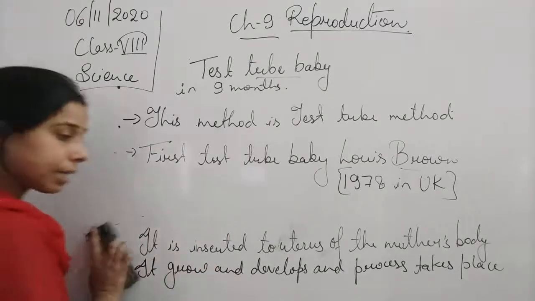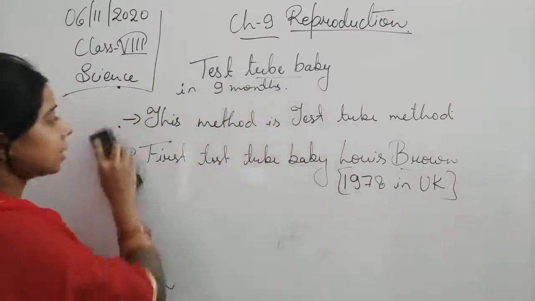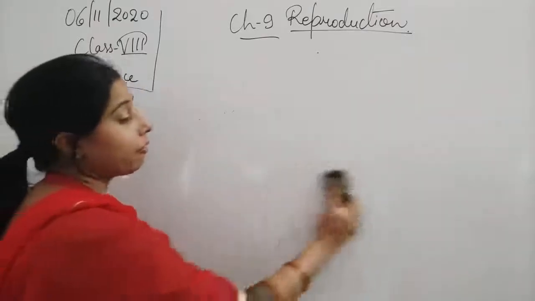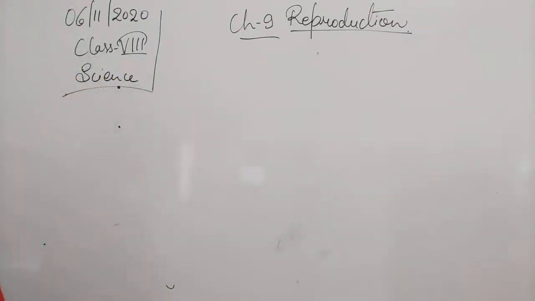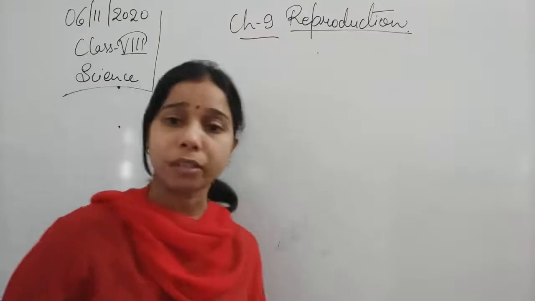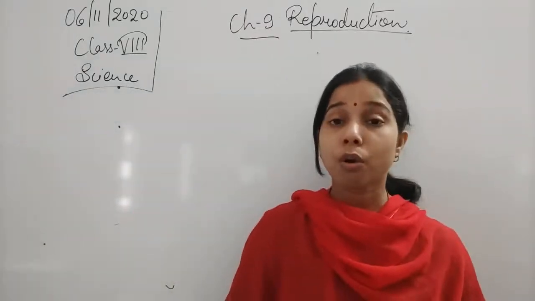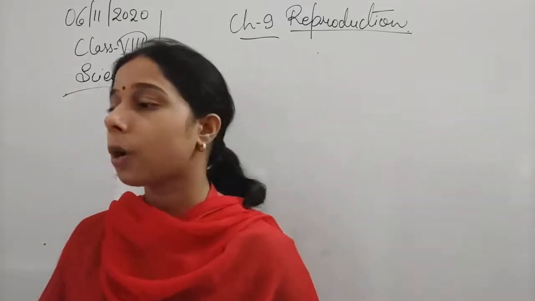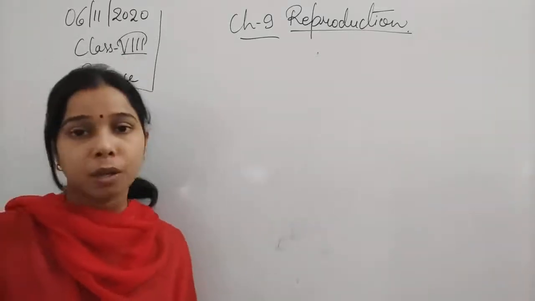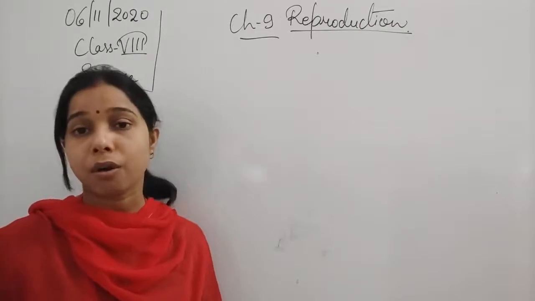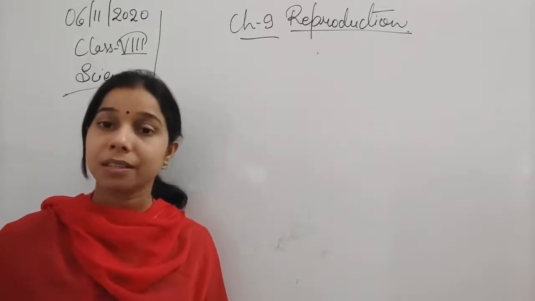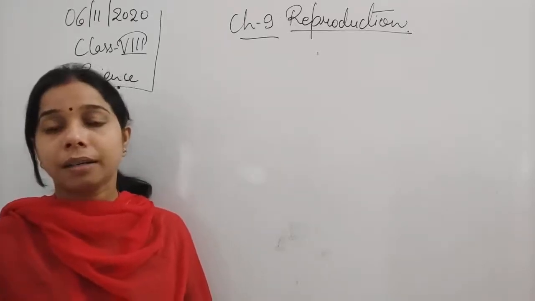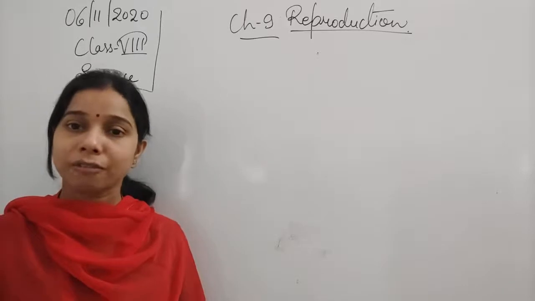Now students, we have studied what happens in fertilization. Now the baby comes outside, but this infant is still very small, too small to look after easily, so we have to care a lot. Mother's milk helps in increasing the resistance in the body of the baby and gives sufficient nutrition.